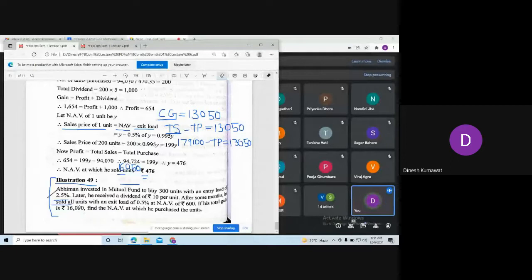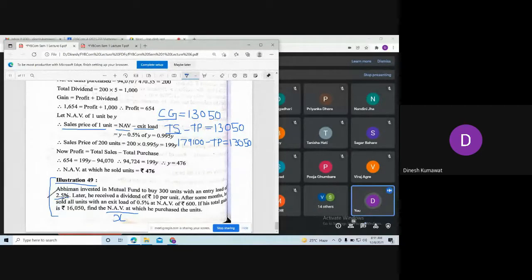Now tell me how we are going to calculate total purchase using the entry load. Observe, do we have net asset value on purchase? That we need to calculate, right? So let us consider it as X. Now the entry load given to us is 2.5%.